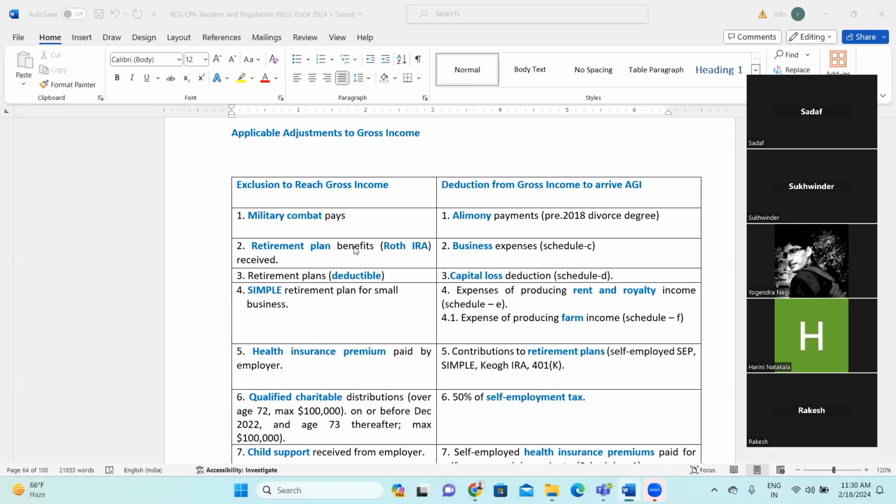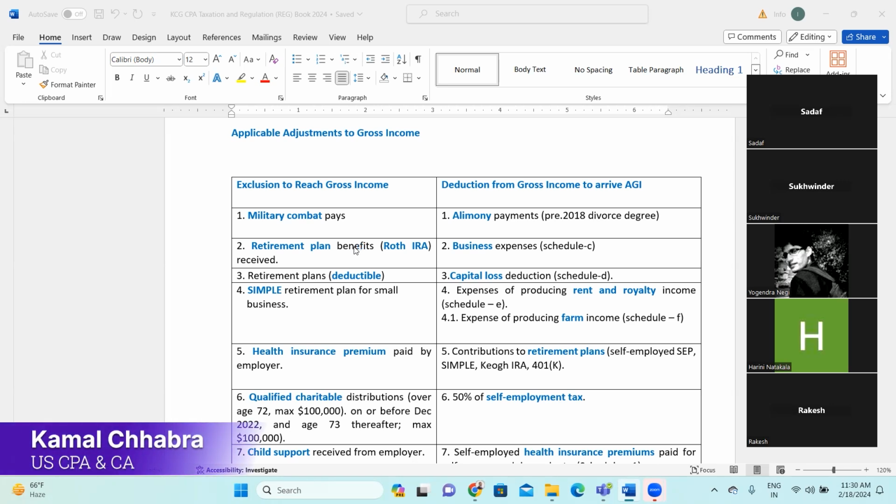Roth IRA is a non-deductible IRA. In the year when you're depositing the money to the Roth IRA, you will not get any tax benefit. But in a future year, when you are receiving the money back, neither the principal is taxable nor the interest or earning on that IRA will be taxable. This is what they are saying: in a future year, when you receive it at retirement time from Roth IRA, it is exempt.